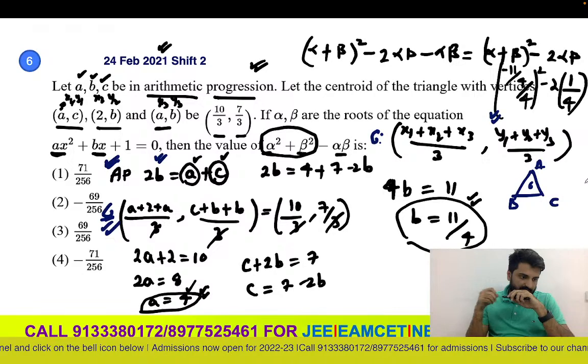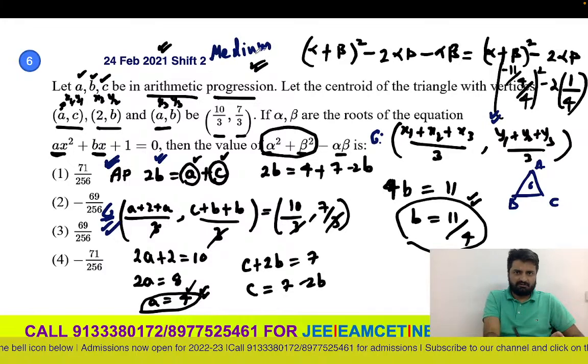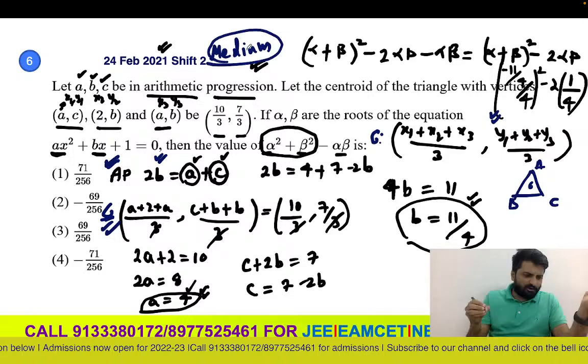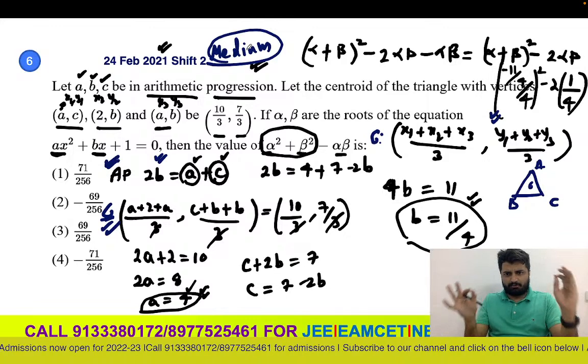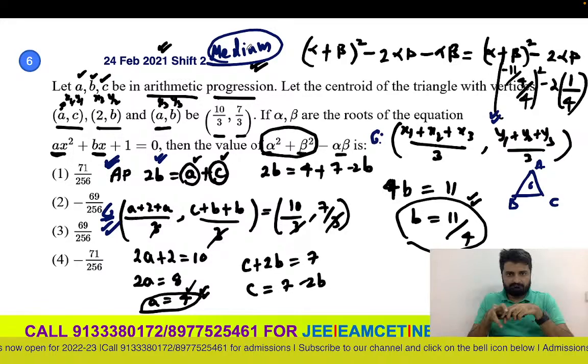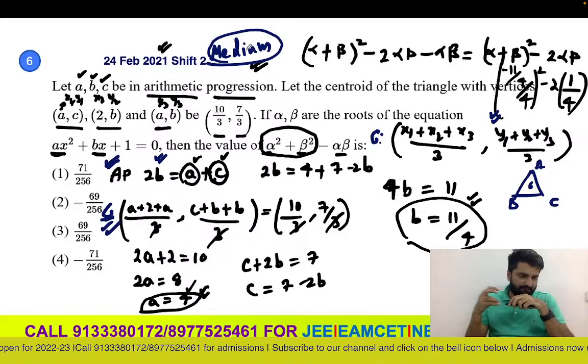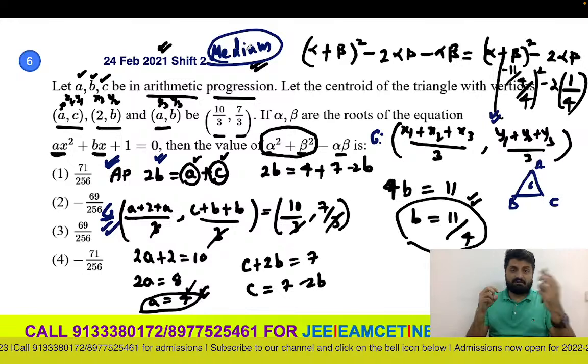Is it clear everybody? So this is also a medium question. It's not even a difficult question, because centroid and AP are basic. Even an average student is expected to know these two formulas. Is it clear everybody? So this is your question number 20, question number 6.